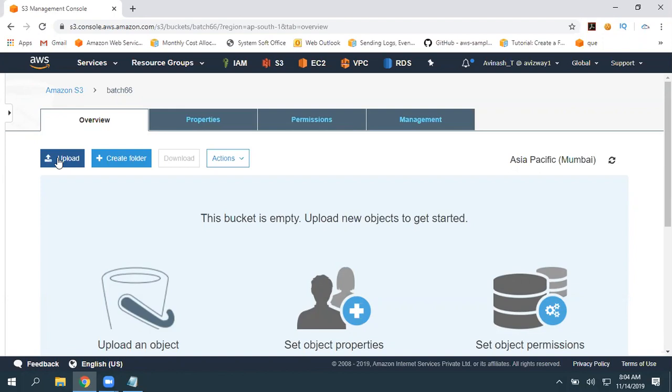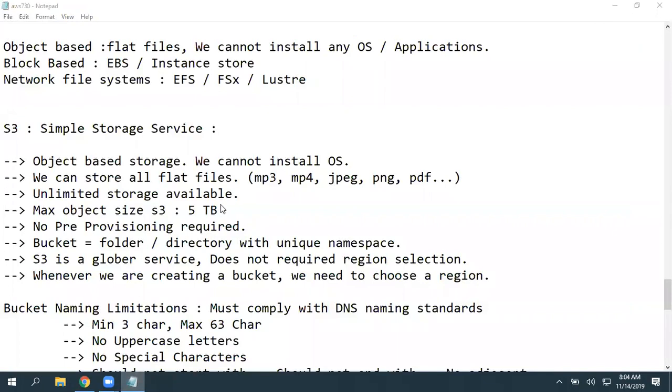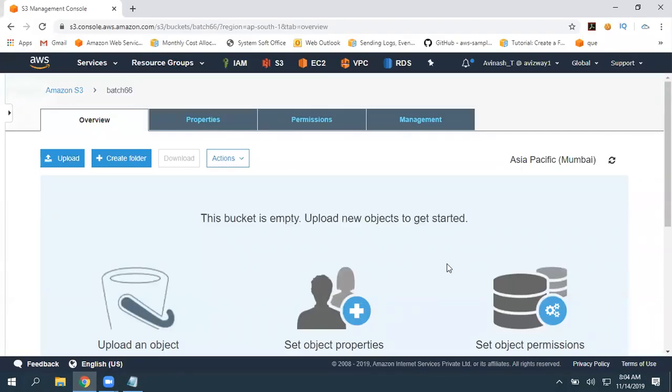If you are dealing with any big data kind of applications like EMR or Redshift, this S3 we are going to use for query in place also. So with any of the services like Athena or Redshift, if you have TBs and TBs of data, you can simply run a query. How the query is going to run, how it is going to filter the data, always depends on performance, and always depends on the naming standards you have set up.